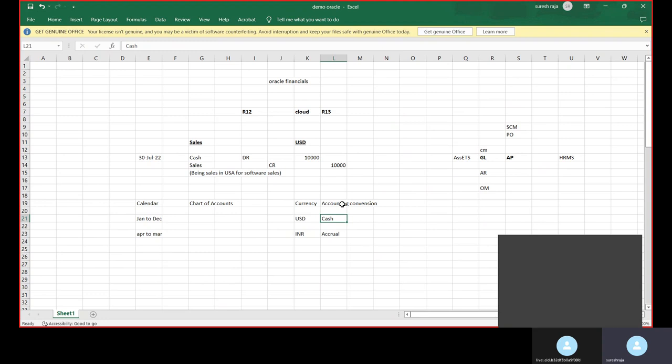That is accrual. So accrual means you estimate a revenue will come in the future, but I am booking the sales of 1 lakh. What is the cash method? As and when I receive, only then I'll book. I'll book only on 20th October, whenever I receive it in my cash. Okay, clear? Yes, sir.